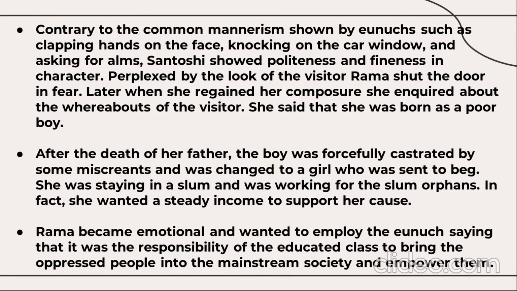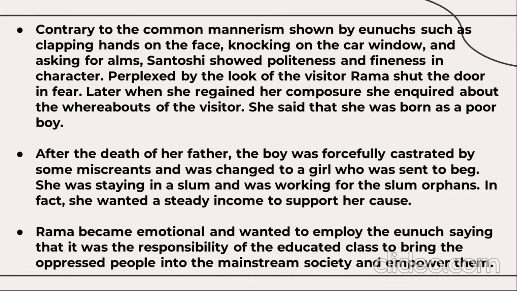She said that she was born as a poor boy. After the death of her father, the boy was forcefully castrated by some miscreants and was changed to a girl who was sent to beg. She was staying in a slum and was working for the slum orphans. In fact, she wanted a steady income to support her cause.